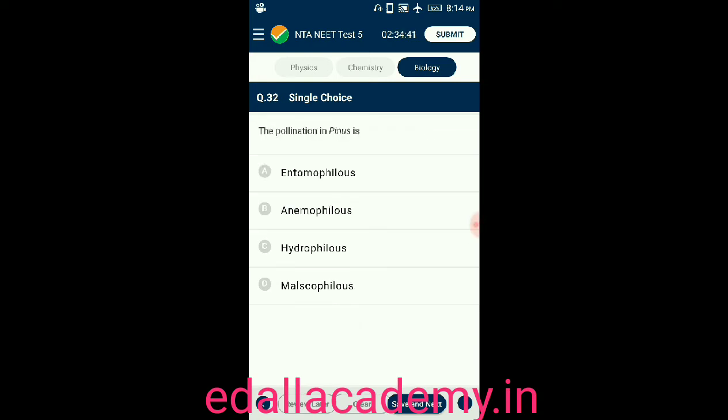Question number 32. Pollination in Pinus is option A, entomophilous, option B, anemophilous, option C, hydrophilous, option D, malacophilous. So in Pinus, pollination takes place by the anemophilous method. So the correct option is B.